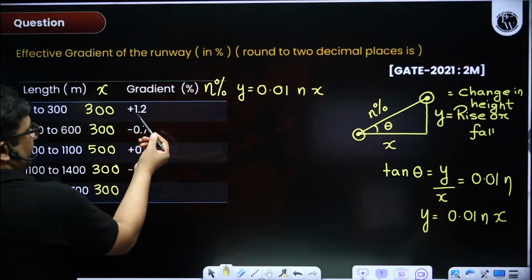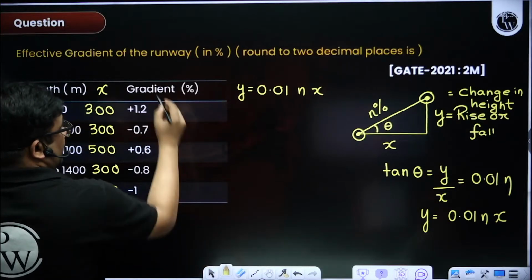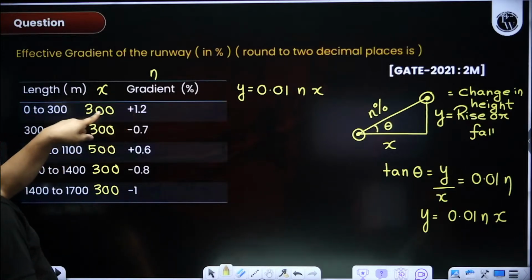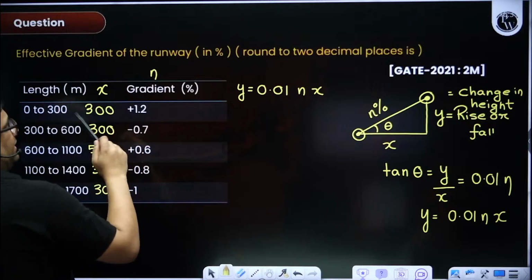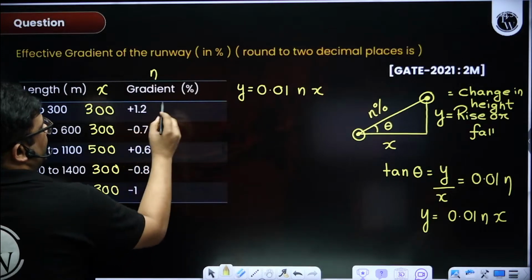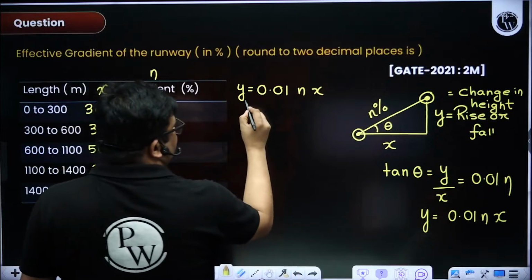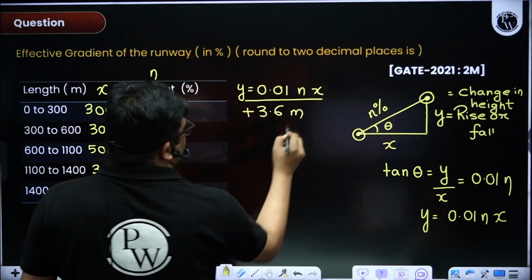You see n is 1.2. So I put 0.01 into n into x. You will get 3 into 1.2, the change in height as 3.6 meter. Plus 3.6 meter.